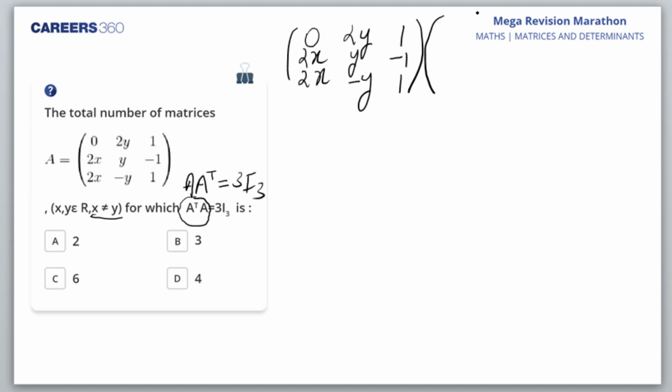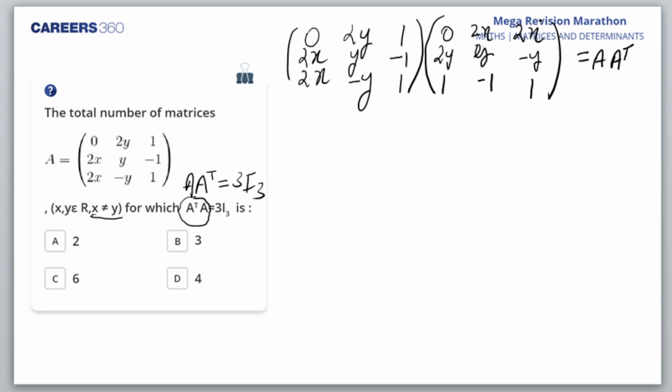How do we calculate a transpose? We change the rows into columns. So we have 0, 2y, 1, 2x, y minus 1, and then I have 2x minus y and 1. Am I right? This is A into A transpose.